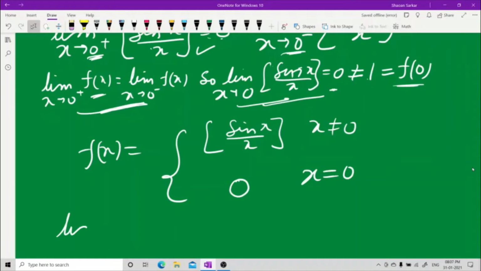Now you will see the limit. Already we have seen this. The limit at x tending to 0 of f(x), where f(x) is this quantity for 0 plus and 0 minus, is now equal to f of 0.